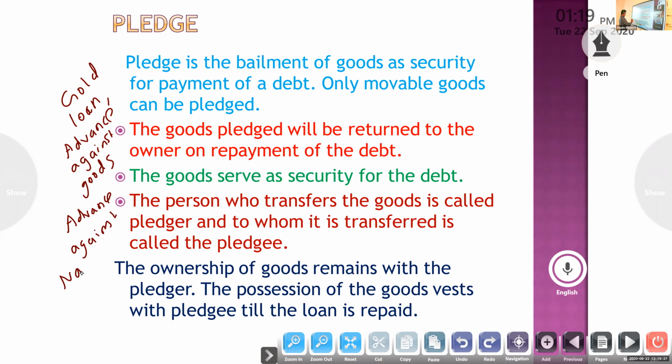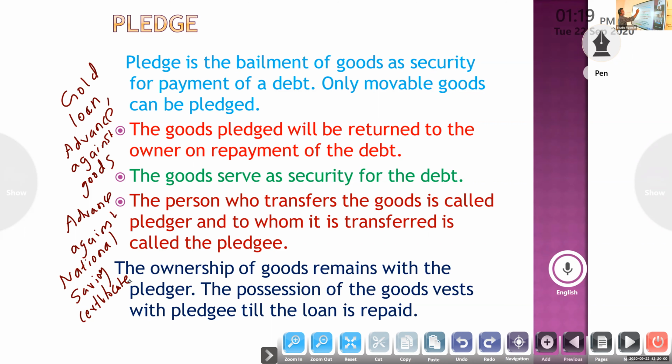National saving certificate, government security. On that basis, if you are taking a loan: gold loan, advance against goods, advance against national saving certificate, NSC. Now look at the meaning, then you will understand.